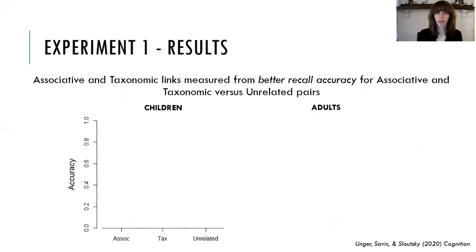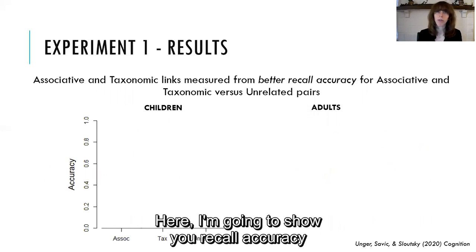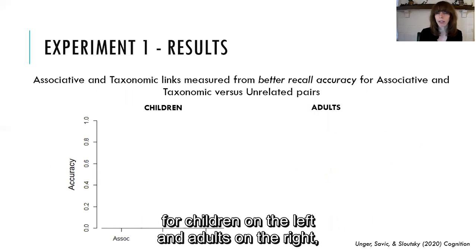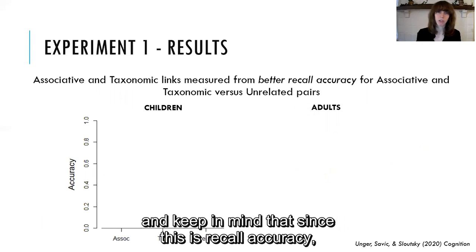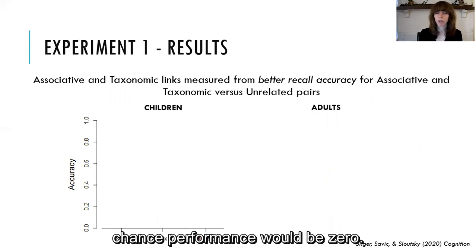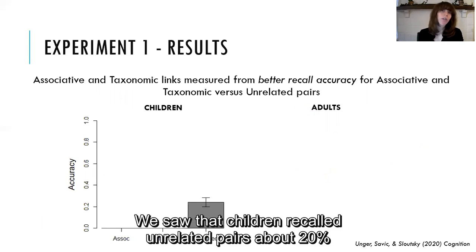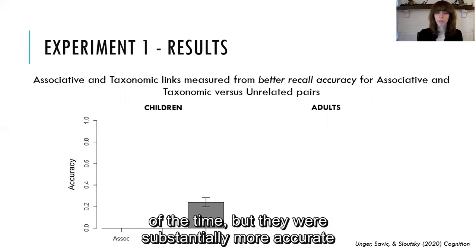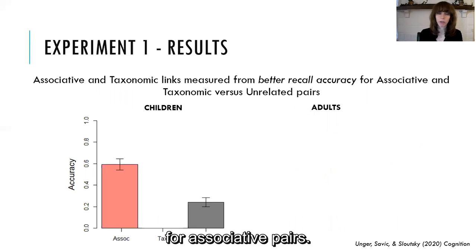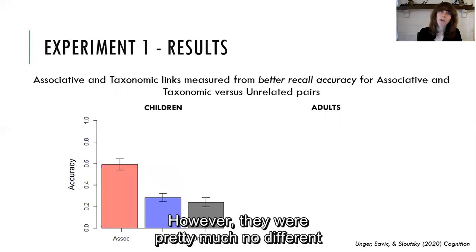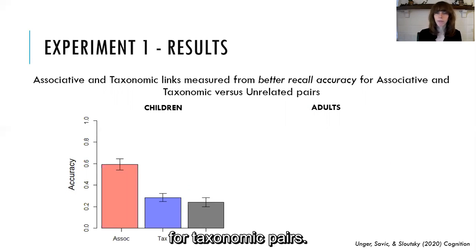So here I'm going to show you recall accuracy for children on the left and adults on the right. And keep in mind that since this is recall accuracy, chance performance would be 0. And we saw that children recalled unrelated pairs about 20% of the time, but they were substantially more accurate for associative pairs. However, they were pretty much no different for taxonomic pairs.